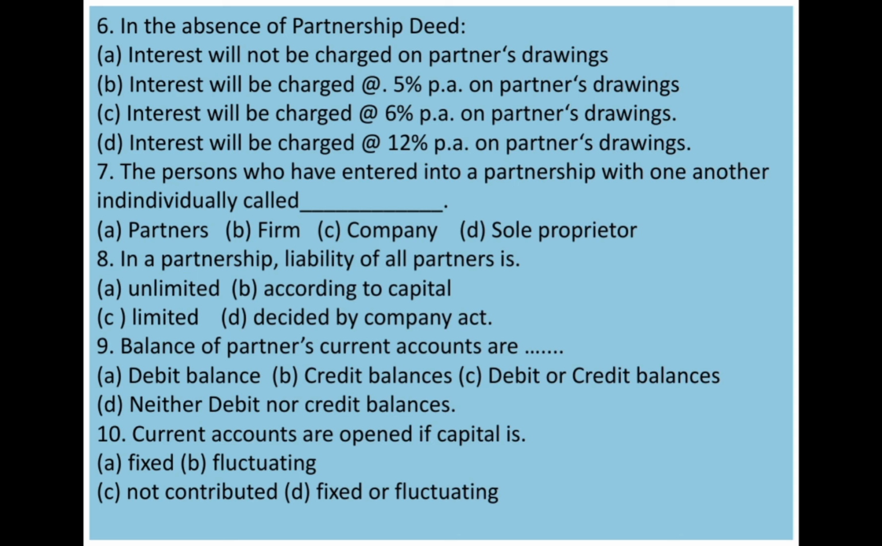The last question, current accounts are opened if capital is: options fixed, fluctuating, not contributed, fixed or fluctuating. What is the answer? Current accounts are opened if capital is fixed. In the case of fixed method, we are preparing two accounts. One is capital account and the other one is current account. So option A is the correct answer.